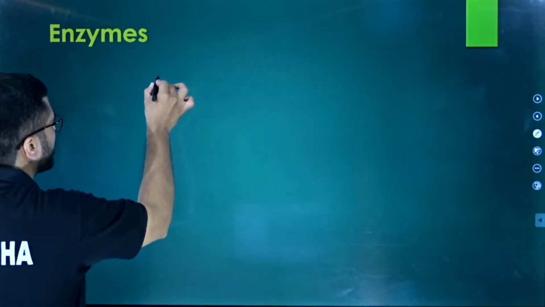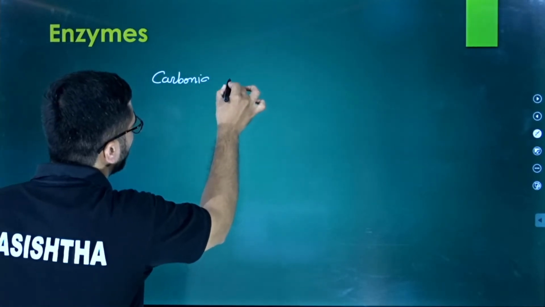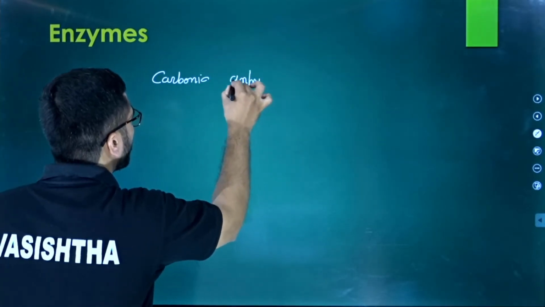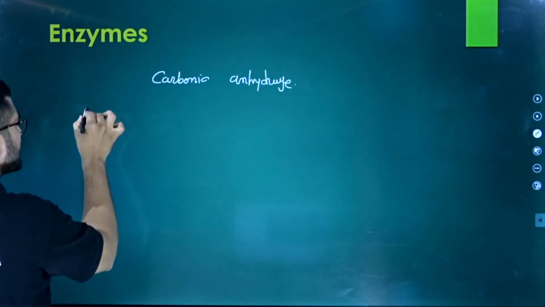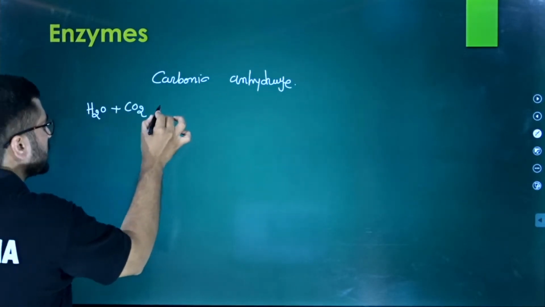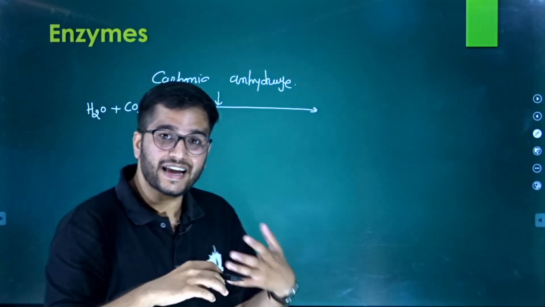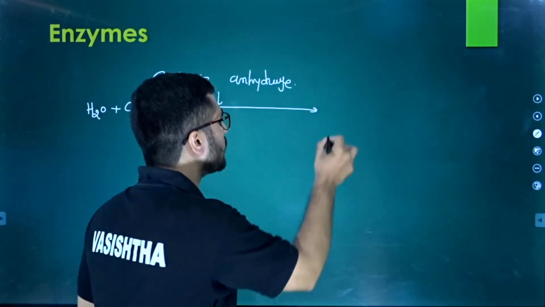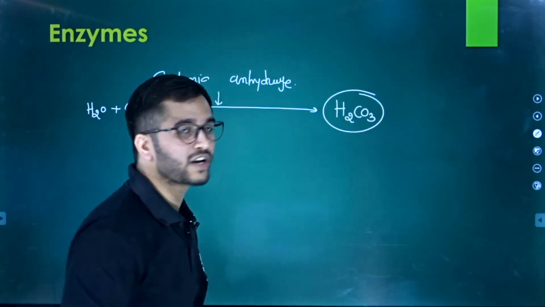Take the case of carbonic anhydrase, you might know about it. Carbonic anhydrase is a particular enzyme used in a reaction in which water reacts with CO2 and forms H2CO3, which is carbonic acid.